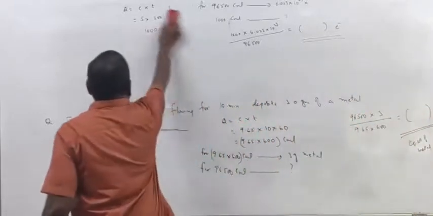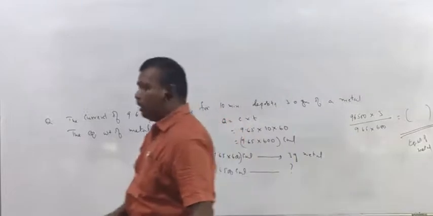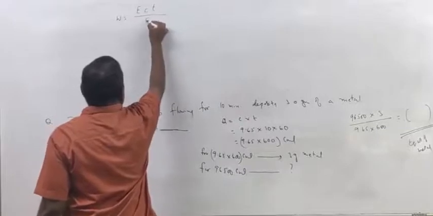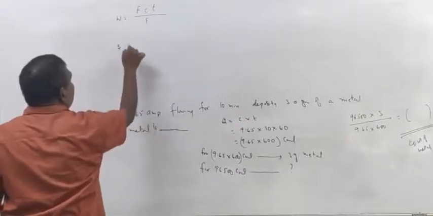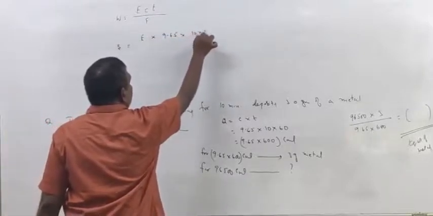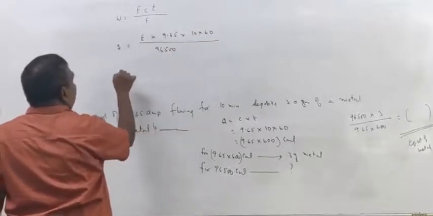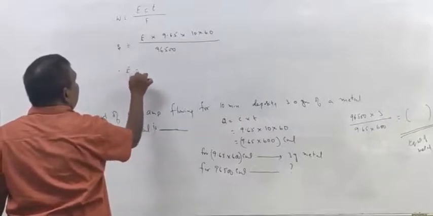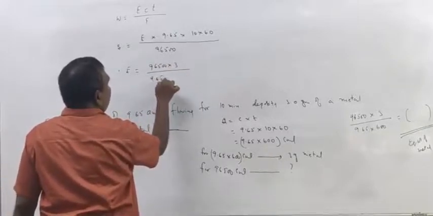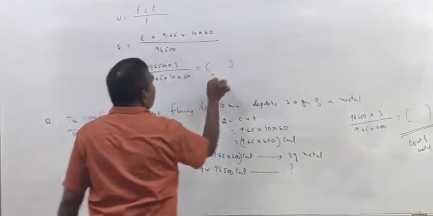Or you can also apply the formula W equal to ECT by F. W is 3 grams, equivalent weight E we have to find out, 9.65 into 10 into 60 by 96,500. So therefore E equal to 96,500 into 3 by 9.65 into 10 into 60. So this is the equivalent weight of the metal.